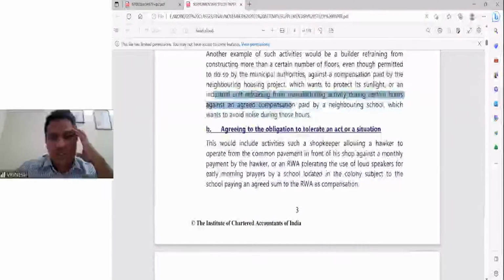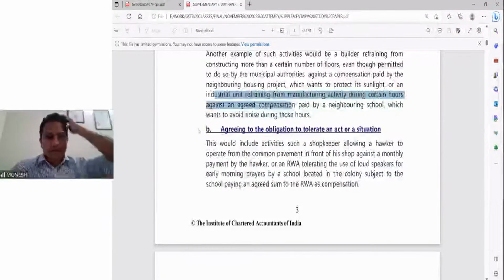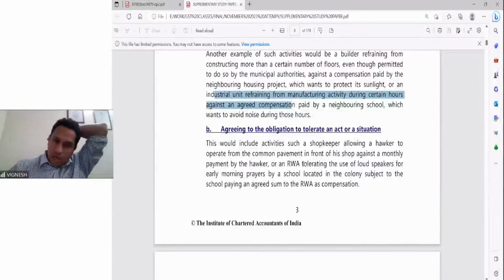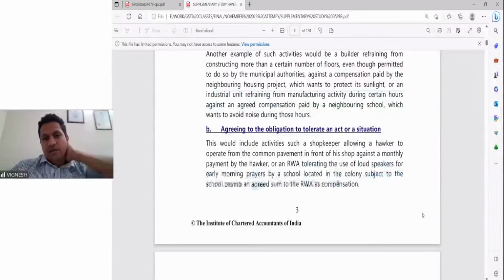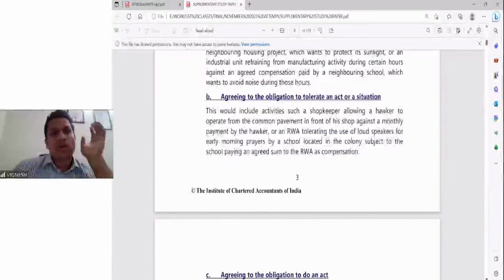Tolerate an act or situation. A shopkeeper is there. There is a hawker opposite his shop on a payment selling some product. The shopkeeper tells the hawker, give me a monthly payment, I will give you something. Then a Resident Welfare Association tolerating the use of loudspeakers for early morning prayers. So these are all some of the acts there. So agreeing to the obligation to tolerate, agreeing to refrain. I hope you got clarity on these two.